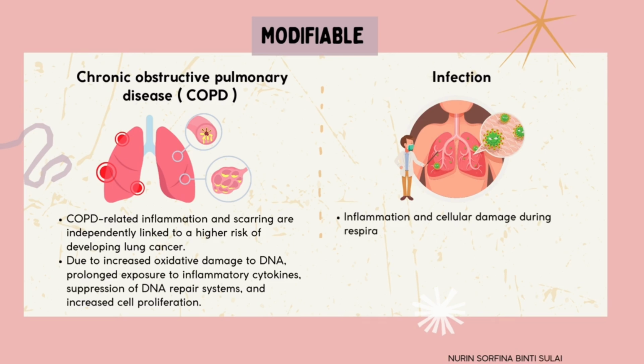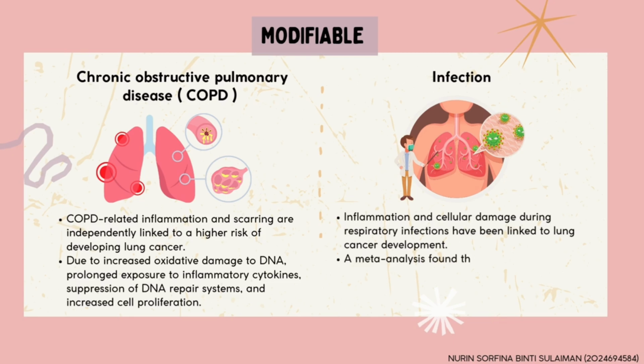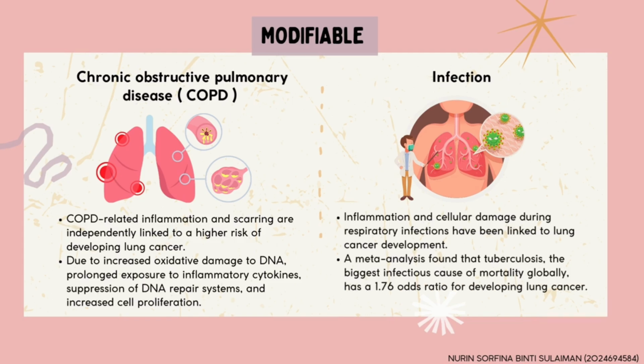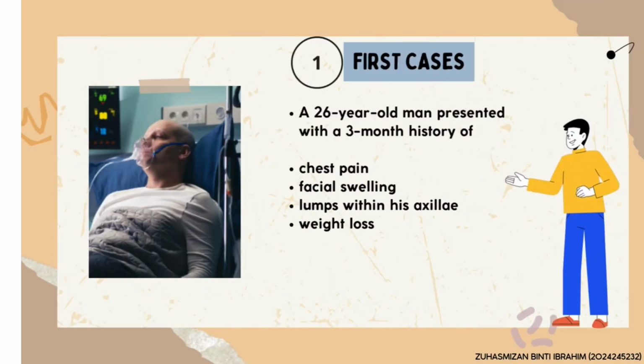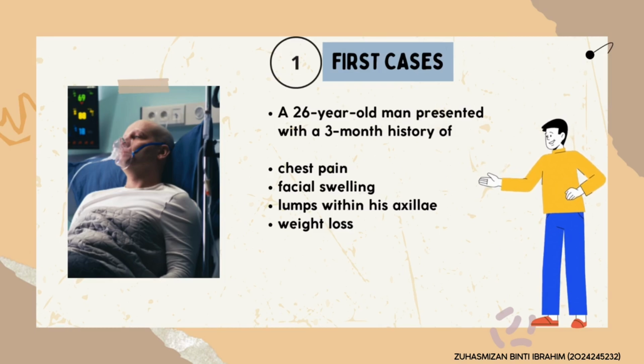Inflammation and cellular damage during respiratory infection have been linked to lung cancer development. A meta-analysis found that tuberculosis, the biggest infectious cause of mortality globally, has a 1.76 odds ratio for developing lung cancer. Now, let's jump into samples of real cases of lung cancer.